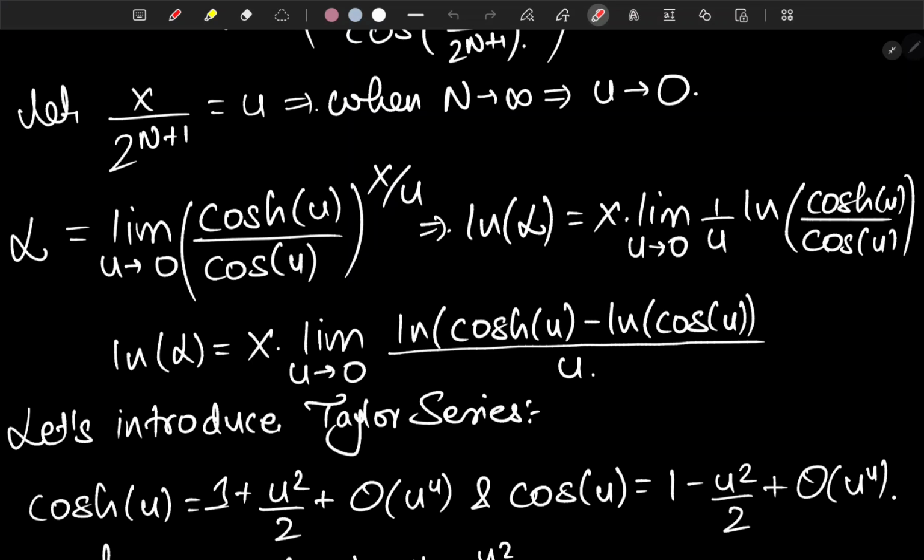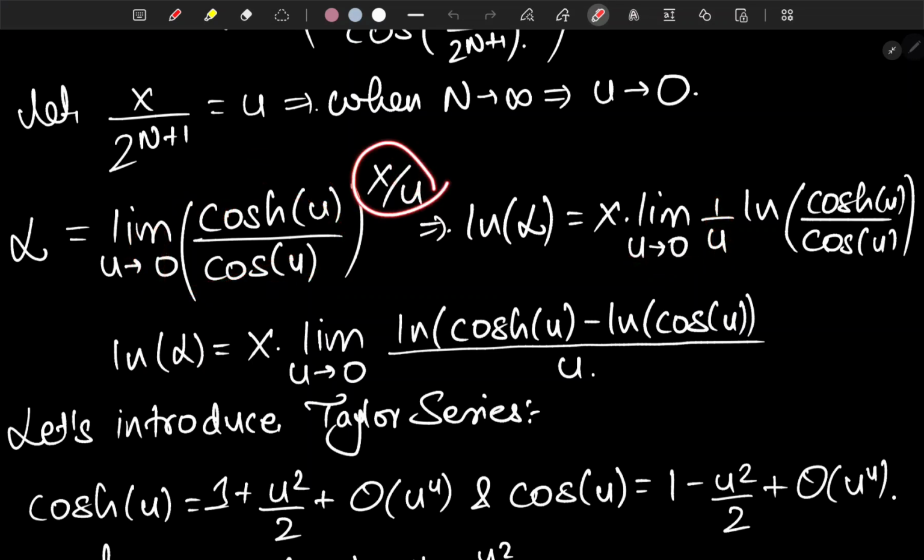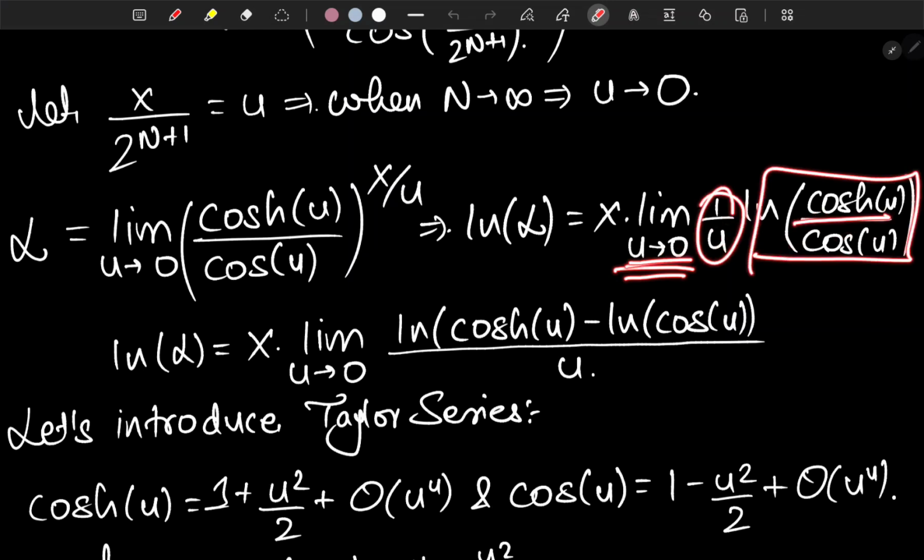And now just taking natural logarithm on both sides, natural logarithm of L equals x times limit as u tends to 0 of 1 over u natural logarithm of hyperbolic cosine of u over cosine of u.